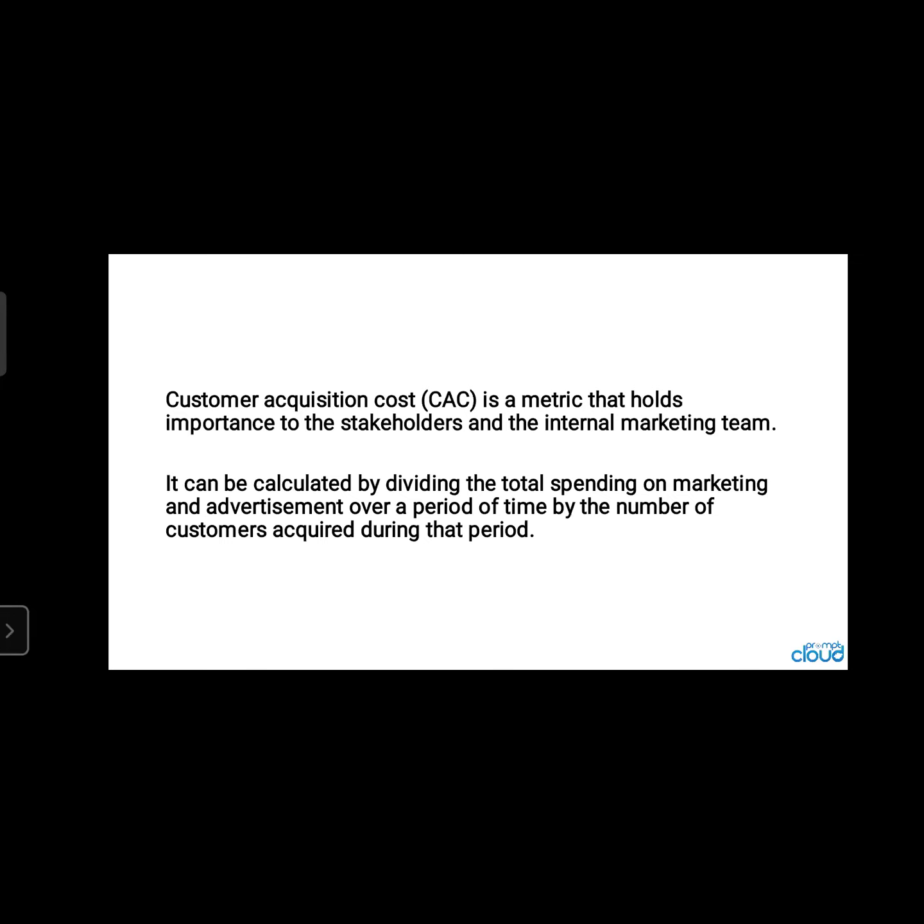So this is how customer acquisition cost is calculated. When it comes to 90,000 divided by 1000, how much does it make? 90. So we are spending around 90 rupees on average to acquire a customer. Now, when we are spending 90 rupees to acquire a customer, how much business in return is he or she giving to us? That also is important to us.